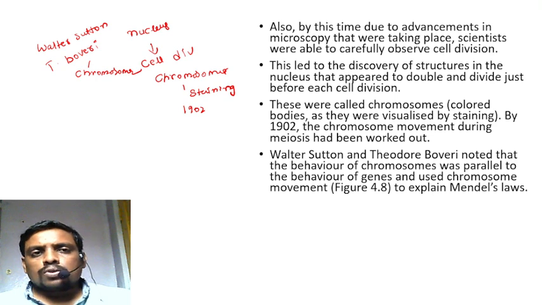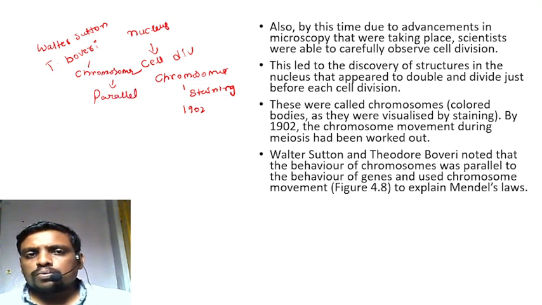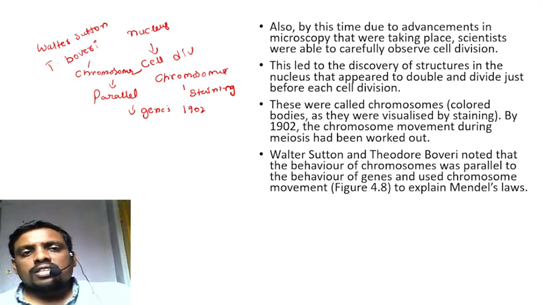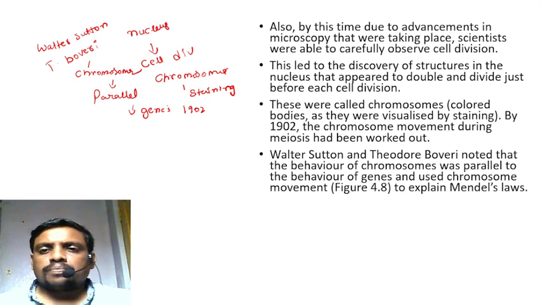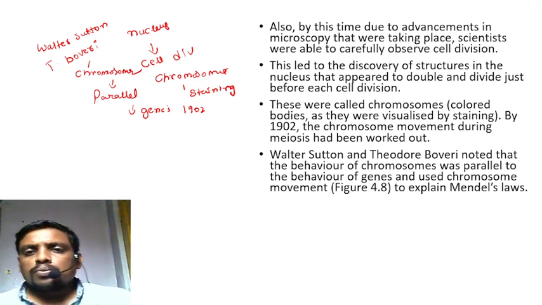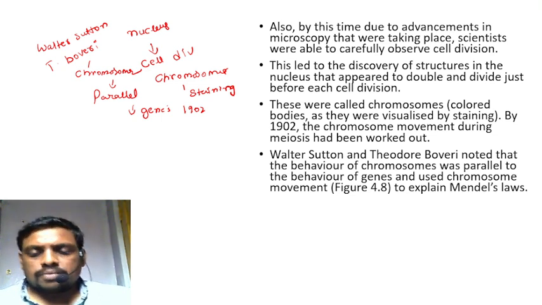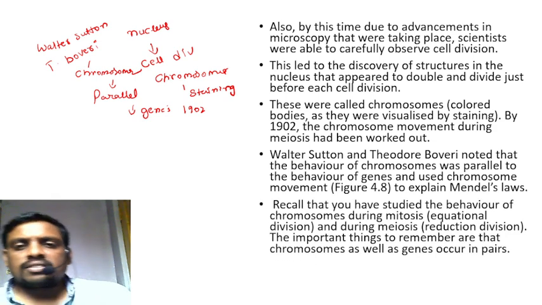The behavior of chromosomes was parallel to the behavior of certain structures called genes. So chromosome movement explains Mendel's laws during inheritance.